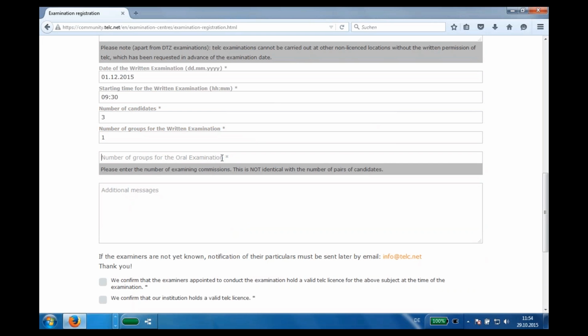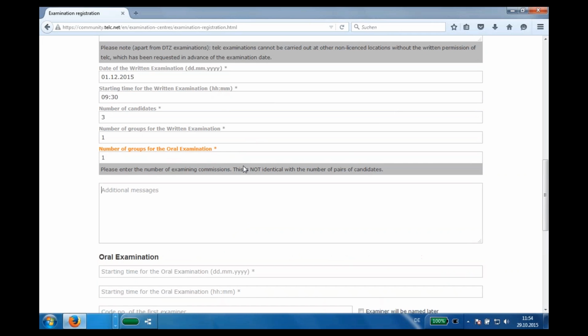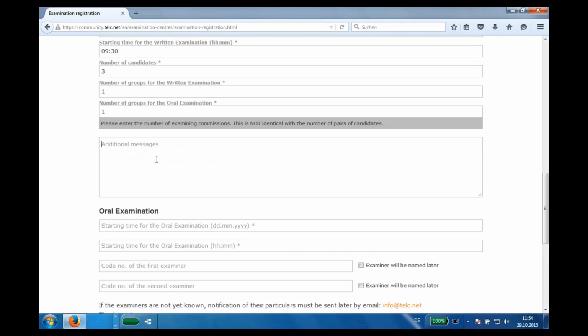For the group of the oral examination, you have to enter the number of examining commissions. So not the number of the pairs of candidates, but of examining commissions. So we have 1 examining commission, there are 2 examiners, so we'll put 1. Some additional message, if you want to share some information with us, you can put it here.